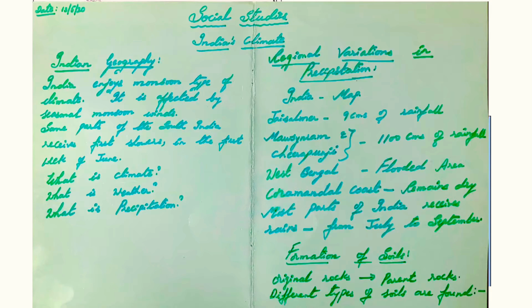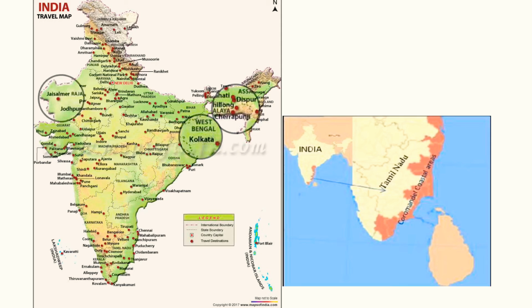And now we are going to see the regional variations in precipitation. Look at the India map. In the west, Jaisalmer is a place that receives very little rainfall, only 9 centimeters. And in the northeast, Mawsynram and Cherrapunji receive 1100 centimeters of rainfall. West Bengal in the east is totally a flooded area. Coromandel coast remains dry. Most parts of India receive rain only in the months of June, July and September.